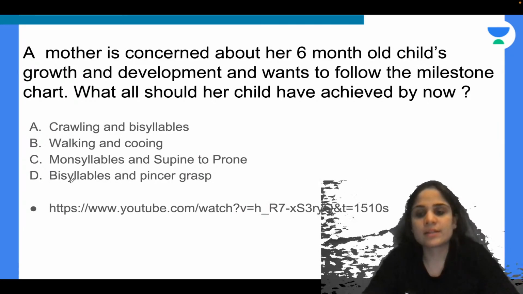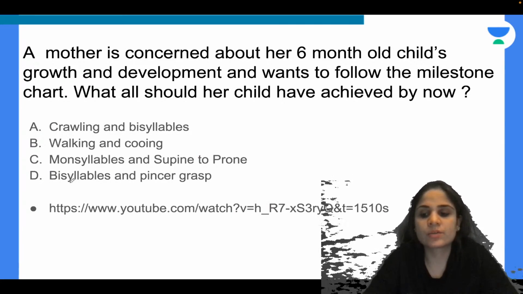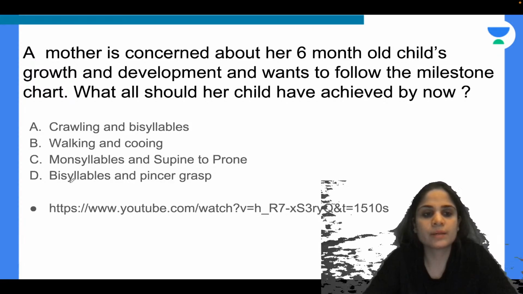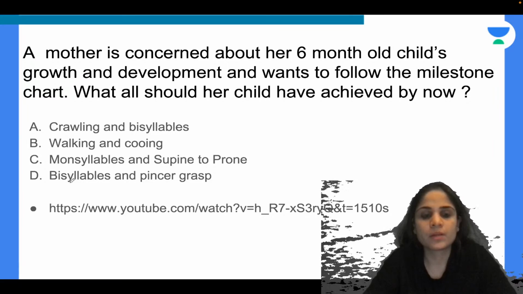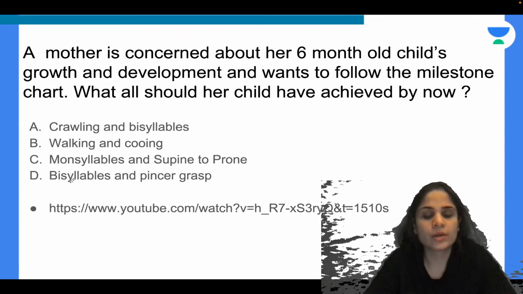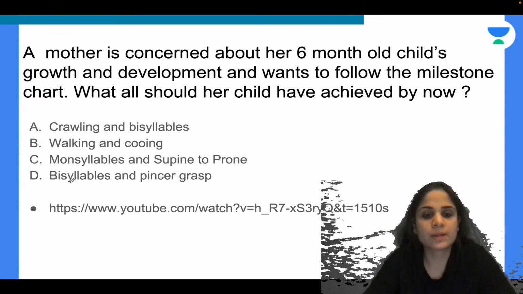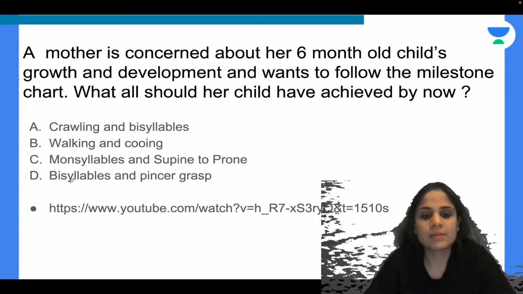A mother is concerned about her 6-month-old child's growth and development and wants to follow the milestone chart. What all should her child have achieved by now? Crawling and bisyllables, walking and cooing, monosyllables and supine to prone, bisyllables and pincer grasp.